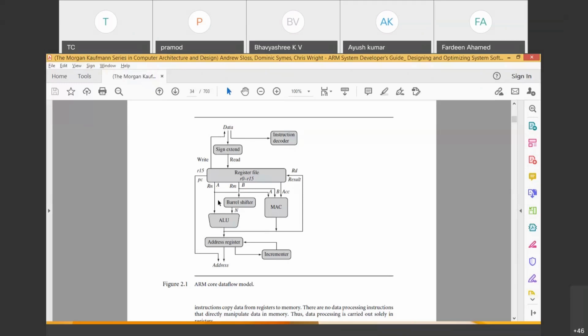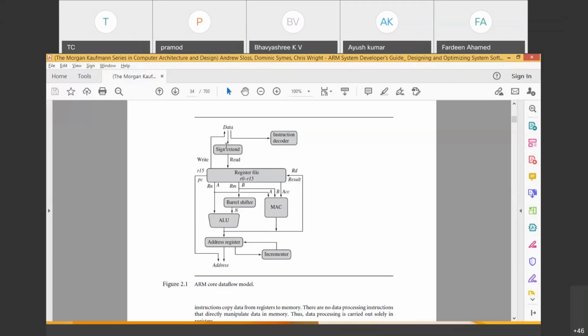These lines are called data buses, and the direction shows the flow of data. Now you understand, data is coming in. One more is showing data is going out. When I show go out, it means that data is going to memory. Data is coming from memory. So you can observe the direction.